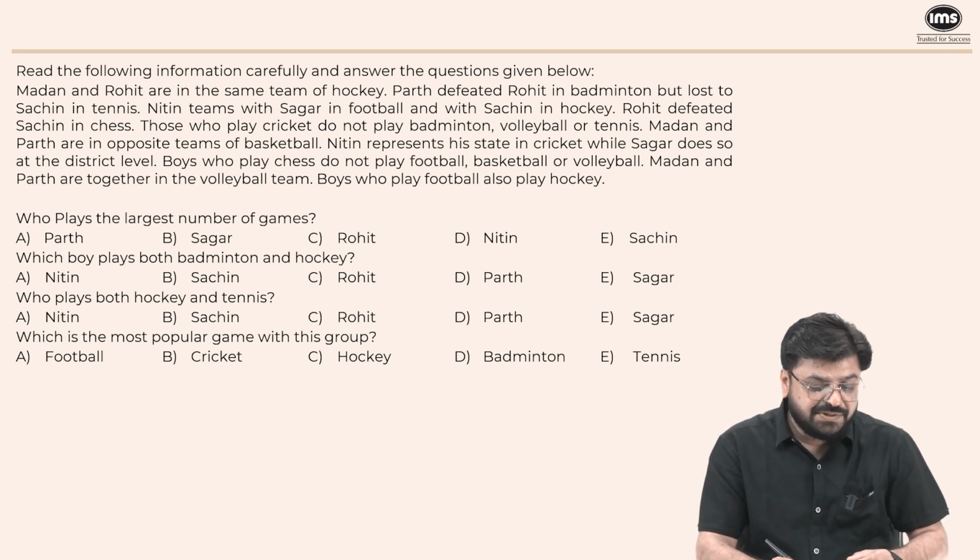It says, the data says Madan and Rohit are in the same team of hockey. Parth defeated Rohit in badminton but lost to Sachin in tennis. Nitin teams with Sagar in football and with Sachin in hockey. Rohit defeats Sachin in chess. Those who play cricket do not play badminton, volleyball, or tennis. Madan and Parth are in opposite teams of basketball. Nitin represents his state in cricket while Sagar does so at the district level.